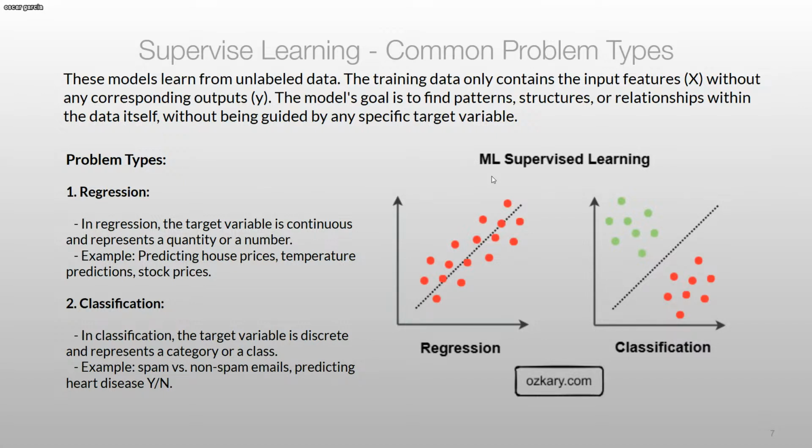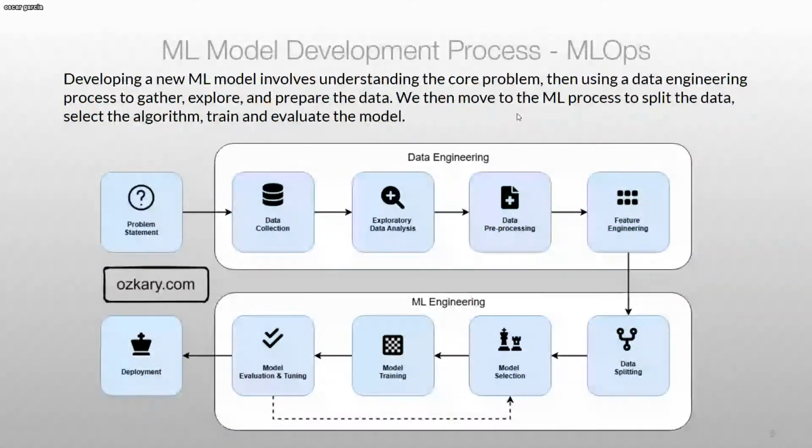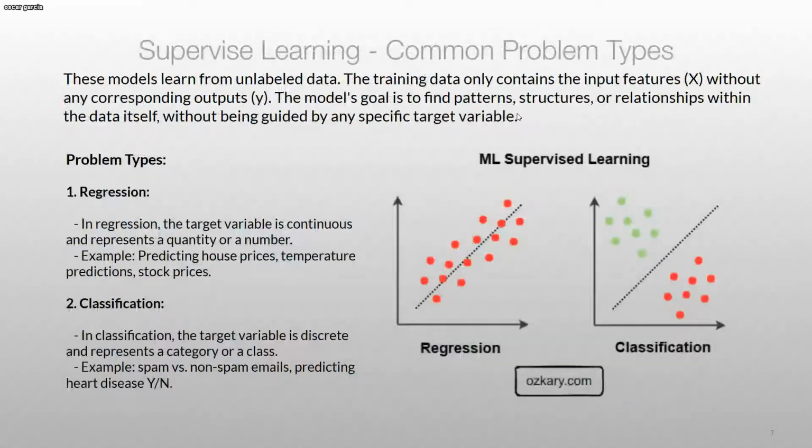So the idea here is that we're going to try to do this. Ignore the top. The top is not wrong, it's from the previous slide, so this did not get updated. But let me focus on regression and classification. These are supervised learning problem types, right? Meaning we're going to have a challenge. Someone is going to say to you, I have this data set, and I need to use a model to predict something.